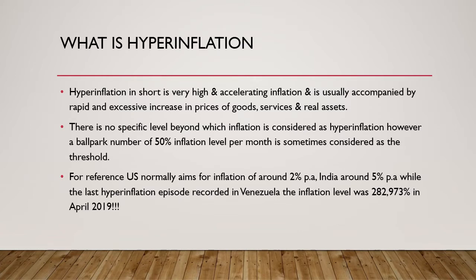Just for reference, the US normally aims for inflation levels of around 2% per annum. India, which is a developing country, aims for inflation of around 5% per annum. While in the last hyperinflationary episode in Venezuela that happened in 2019, the inflation levels reached almost 283,000% in April 2019. That is hyperinflation.